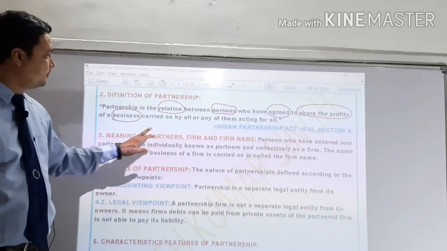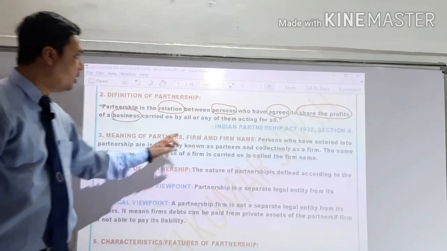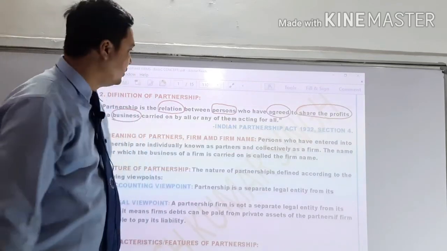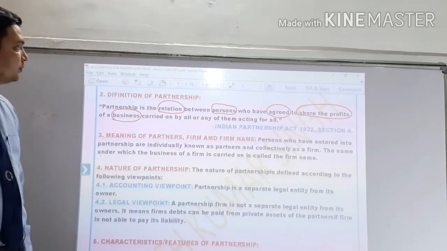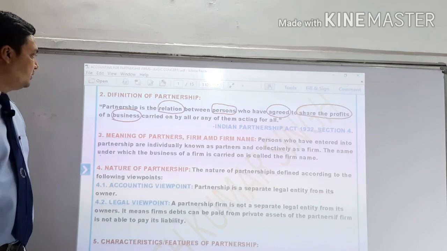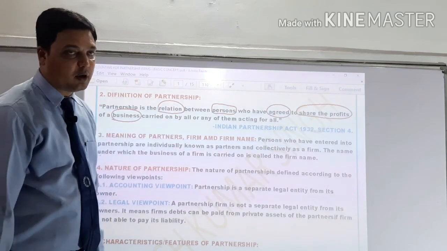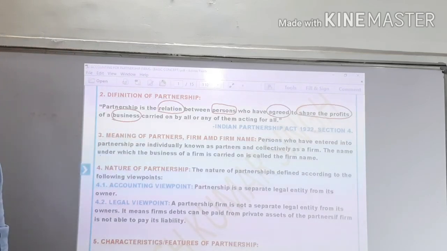It doesn't matter if the business is carried on by all the partners or any of them acting for all. It doesn't matter. So, according to the Indian Partnership Act 1932, Section 4, the partnership is a relation between persons who have agreed to share the profit of a business carried on by all or any of them acting for all.